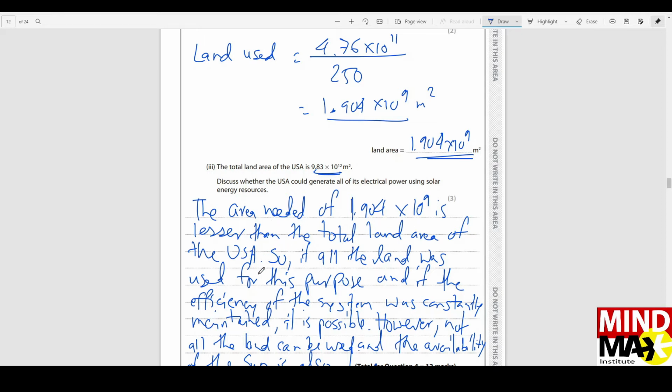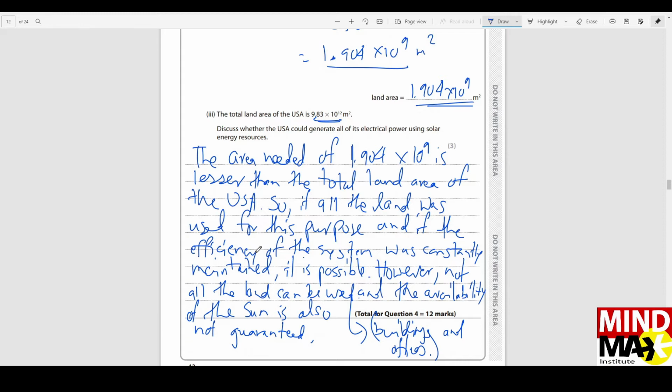So if all the land was used for this purpose, and if the efficiency of the system was constantly maintained, it is possible to power the entire United States using solar power. However, now we move into the problems. Not all the land can be used, because we have to make buildings and offices as well. Not all the land can be used for just solar power. People have to live there as well.